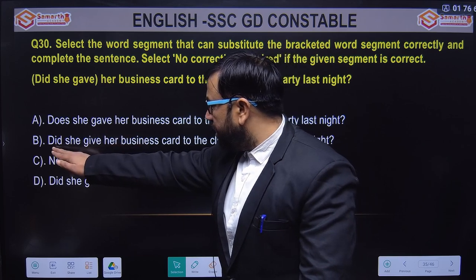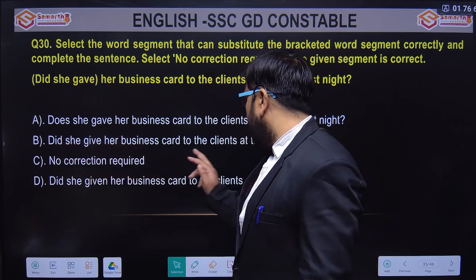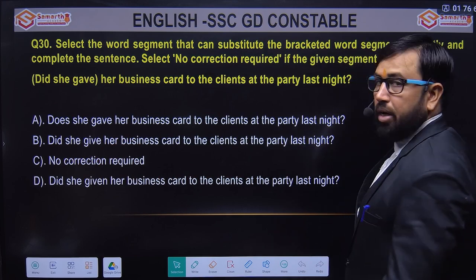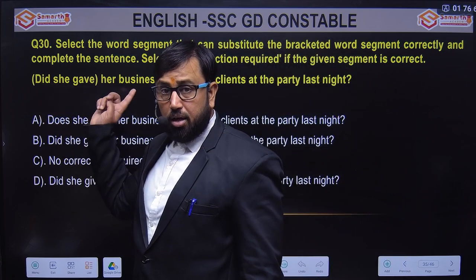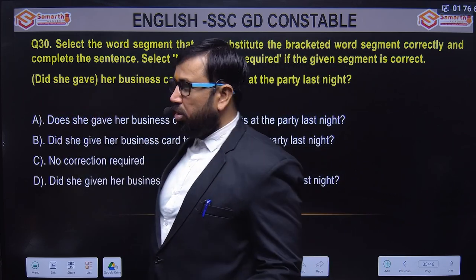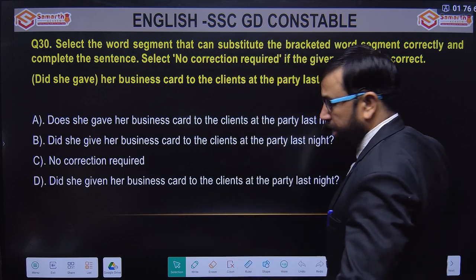So look at option B. Did she give her business card to the clients at the party last night? As I told you, the helping verb did is always followed by the first form of the verb, not the second or third form of the verb. So option B is the right answer.